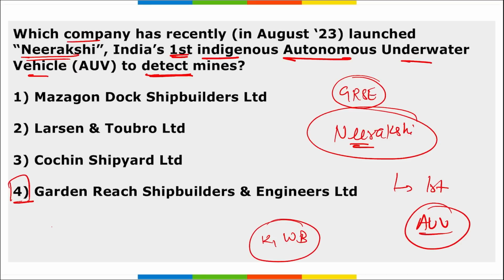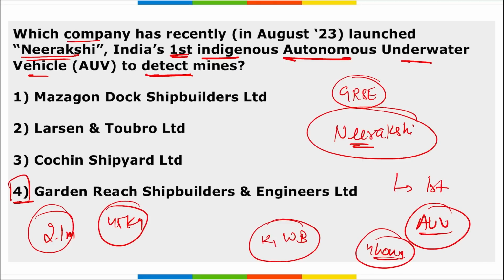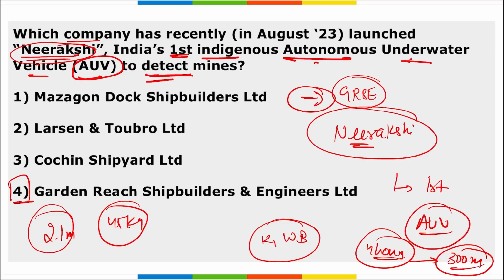This Nirakshi is an orange colored prototype that is 2.1 meters long, right? And it weighs about 45 kilograms. It can stay underwater for 4 hours, correct? And it can go up to 300 meters deep in water. So this Nirakshi was developed by GRSE, and it is an autonomous underwater vehicle, that is AUV, to detect mines. See, AUV stands for autonomous underwater vehicle, right? UAV stands for unmanned aerial vehicle. So you should know the difference between AUV and UAV. Basically, UAVs are your drones.